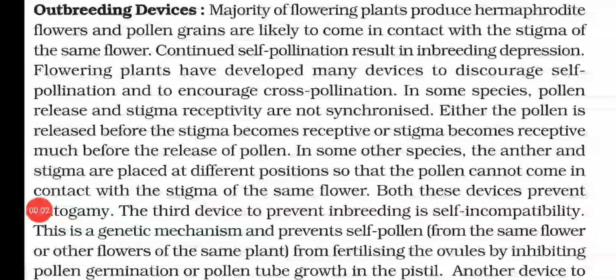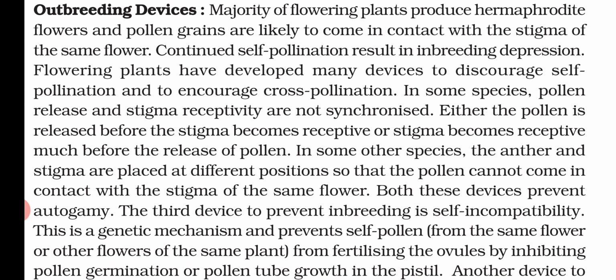Hello everyone, in this video we will learn about outbreeding devices and pollen-pistil interaction. In the majority of flowering plants, hermaphrodite flowers are produced, and pollen grains are likely to come in contact with the stigma of the same flower. That means most flowers are hermaphrodite, producing both male and female parts, and pollen grains are likely to come in contact with the stigma because they are in the same flower and close to each other.